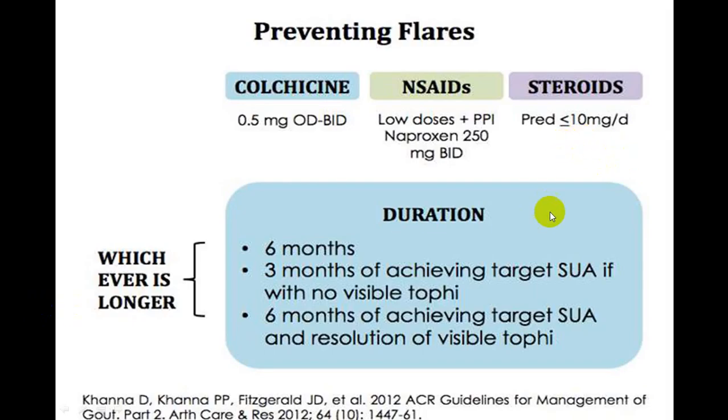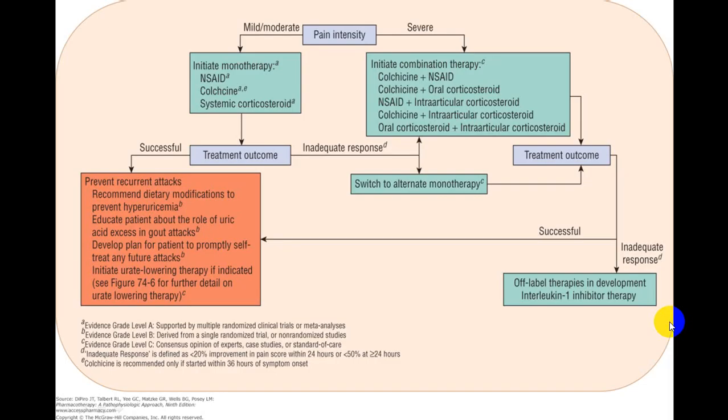For preventing a flare, use colchicine, NSAID or steroids in an initial stage. Use it for 6 months, whichever is longer. Your target should be that serum uric acid should be lowered. So lower the serum uric acid level, and also resolution of the tophi should be achieved. So that should be your target. Once the target is achieved, you can switch over to the other group of drugs.